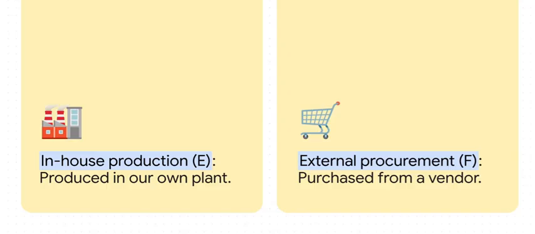So you see the difference? It's that simple. E for in-house production, we're making it. F for buying it from an external factory or vendor, we're buying it. This is the big one, the foundational decision that honestly drives everything else down the line.